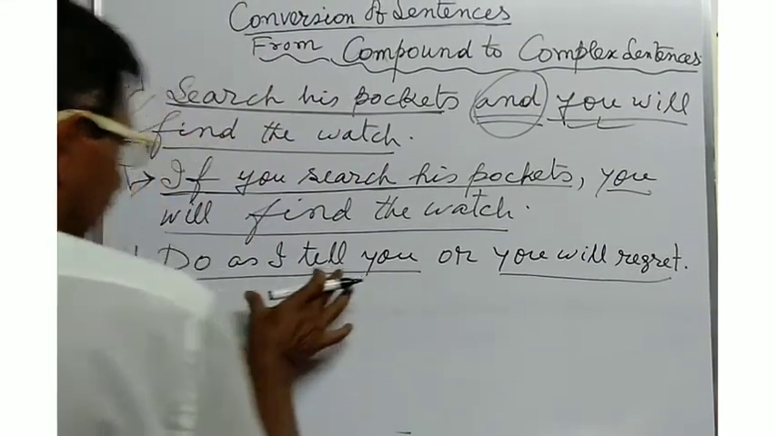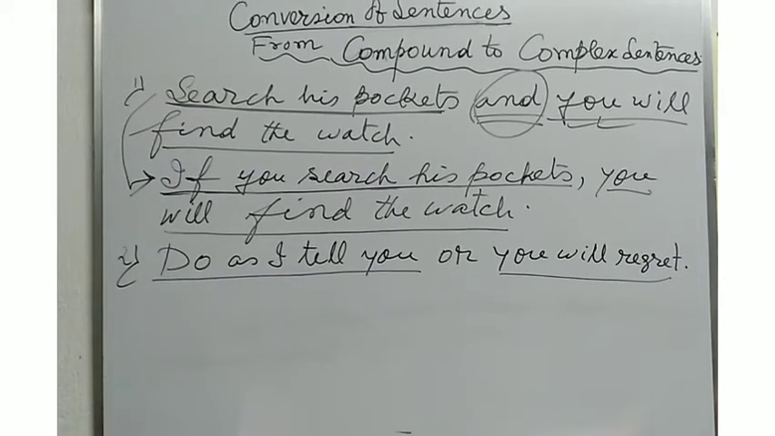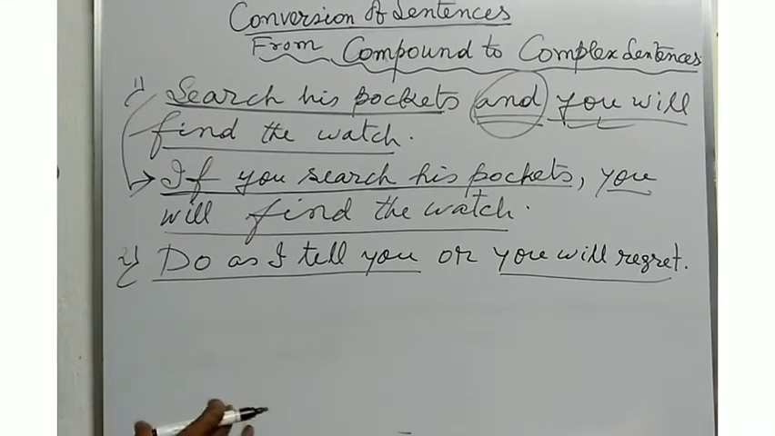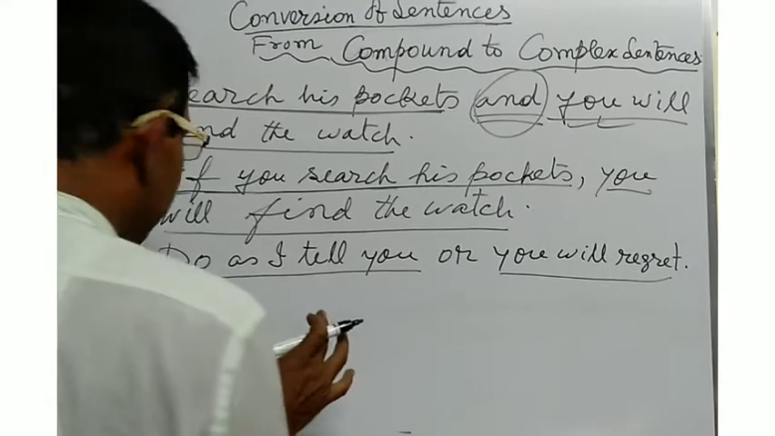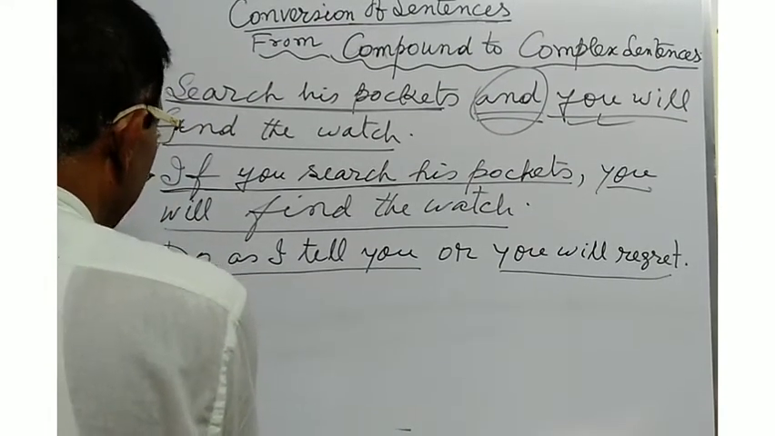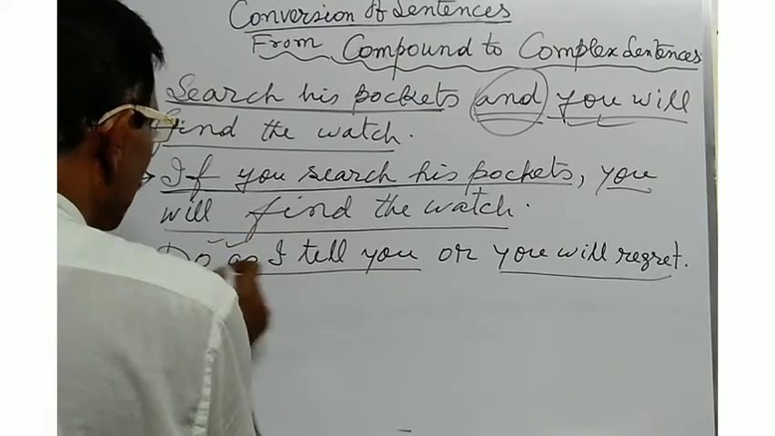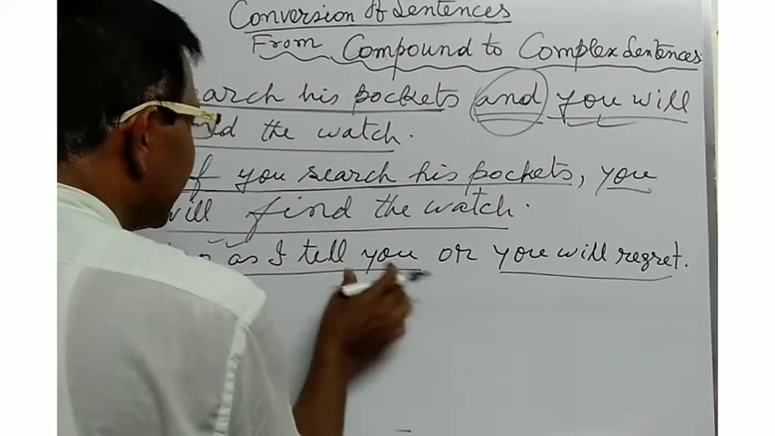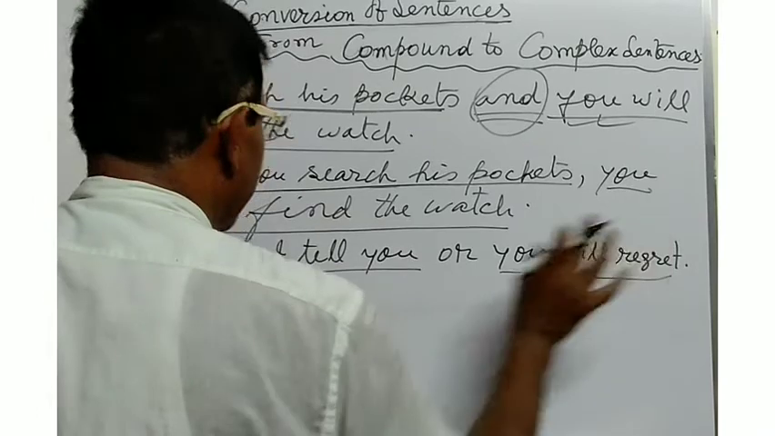Here this is called a double, compound or multiple sentence. Here double compound. Here complex is there. Do as I tell you, or you will regret it.